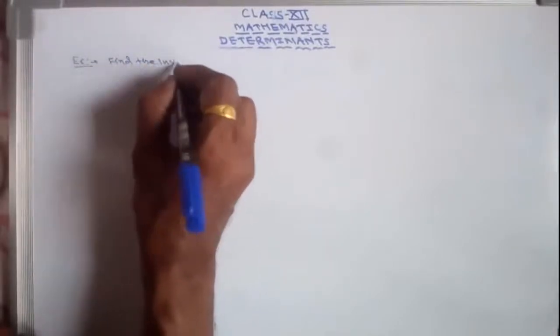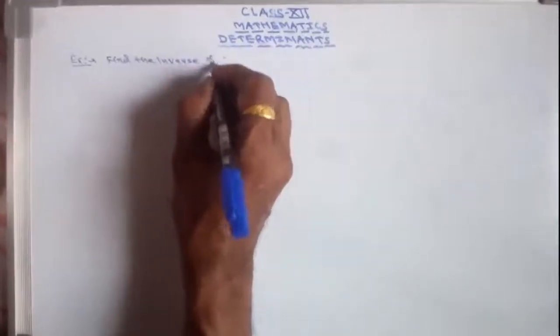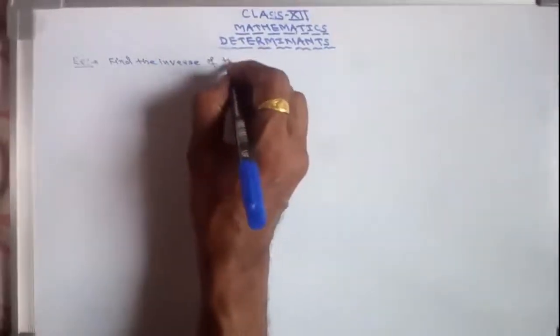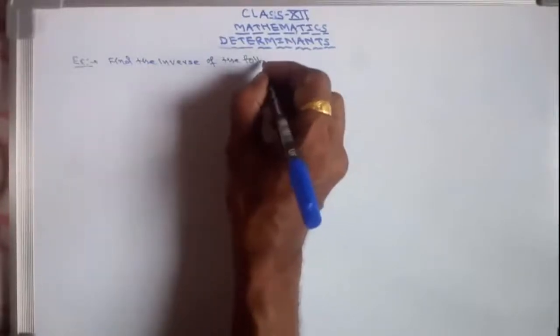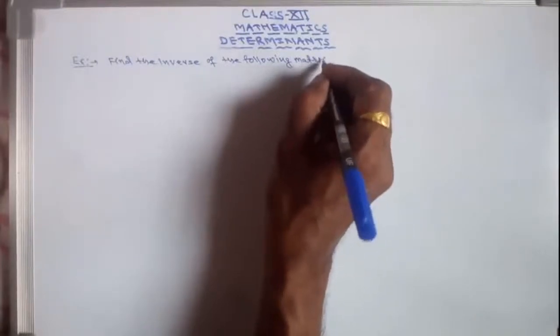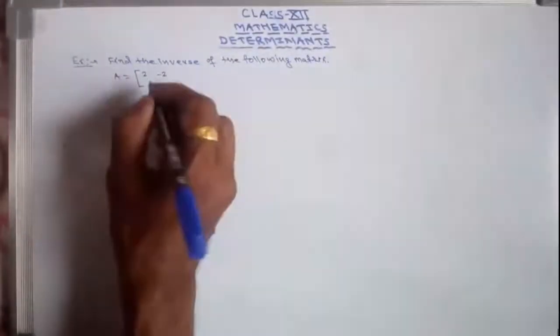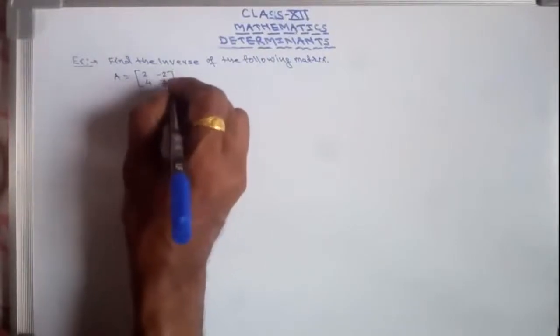Example: find the inverse of the following matrix, where matrix A is 2, minus 2, 4, and 3.